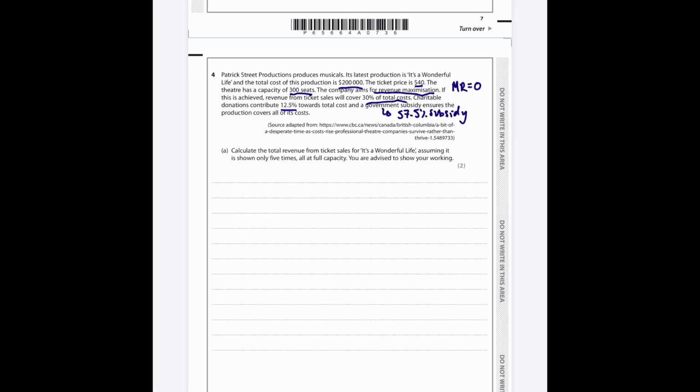Okay, so calculate the total revenue. Total revenue is the price times the quantity, or the price of each ticket times the quantity sold. So $40 is the cost of each ticket, and then you times that by 300 seats, and if you type that into the calculator, you should get $60,000.